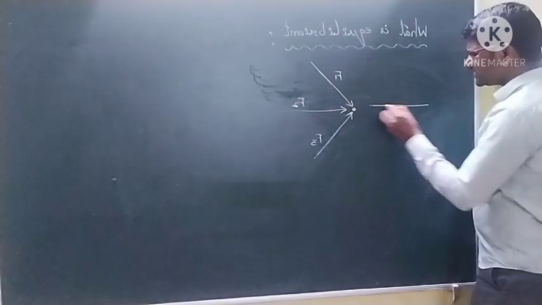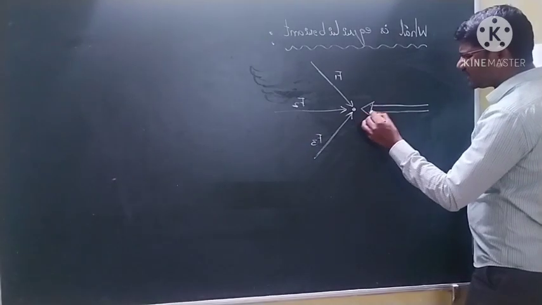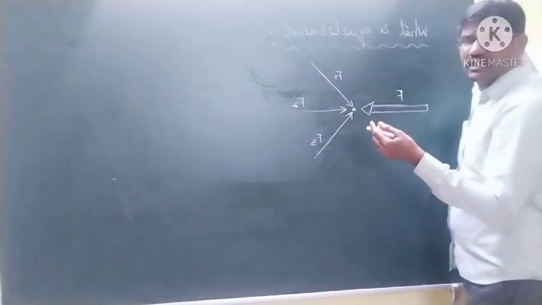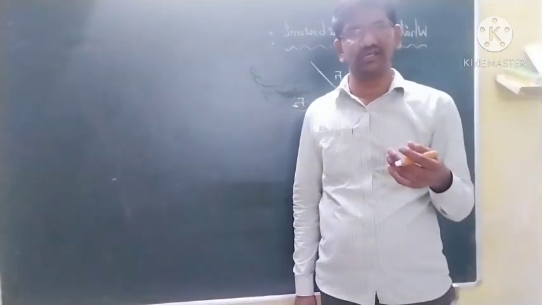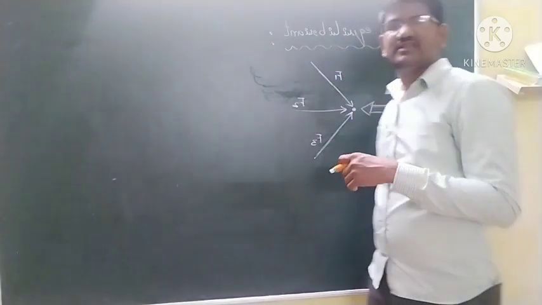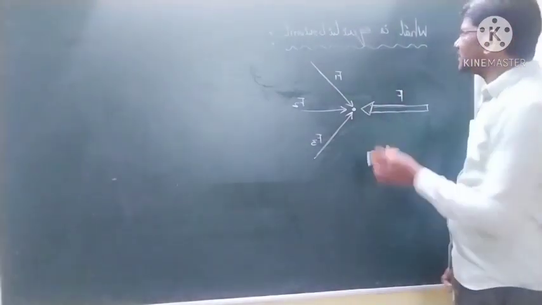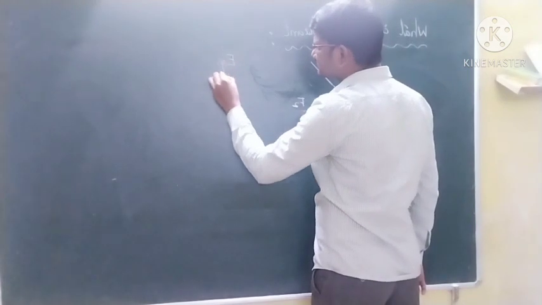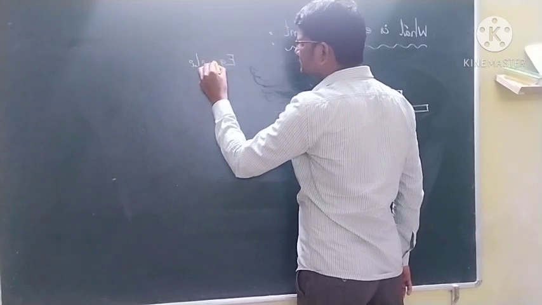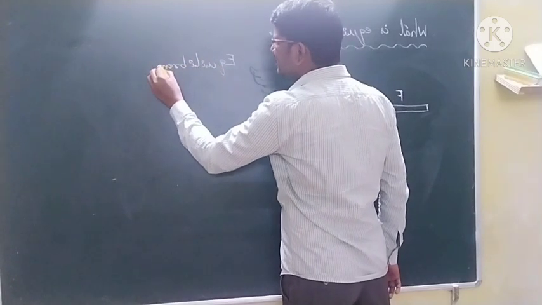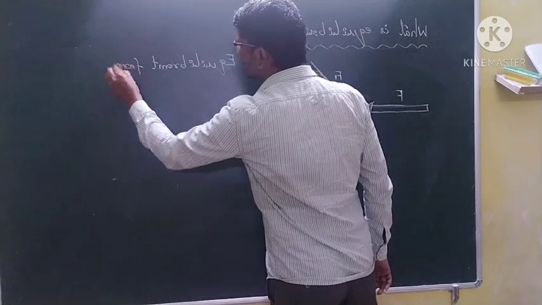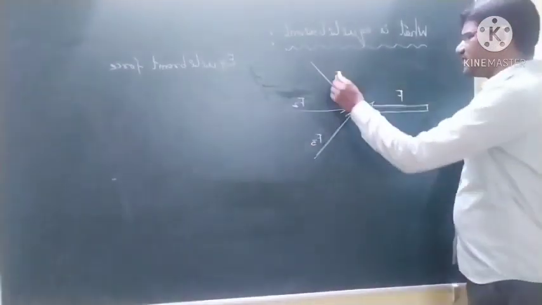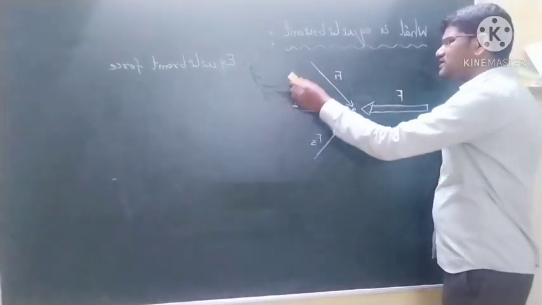For these three forces, one single force of greater magnitude is there. Let this force be F. A single force that balances the set of forces acting on the same particle is called the equilibrium force. Okay students, the single force we name as the equilibrium force, and the resultant of all these forces.